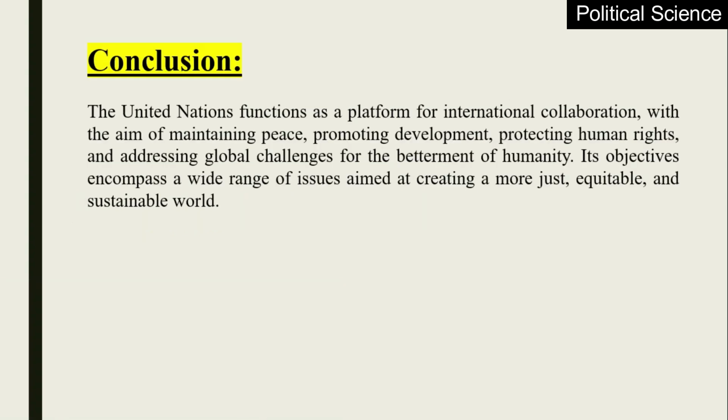And last, we discuss the conclusion of our lecture. In summary, the United Nations functions as a platform for international collaboration, with the aim of maintaining peace, promoting development, protecting human rights, and addressing global challenges for the betterment of humanity. Its objectives encompass a wide range of issues aimed at creating a more just, equitable, and sustainable world.